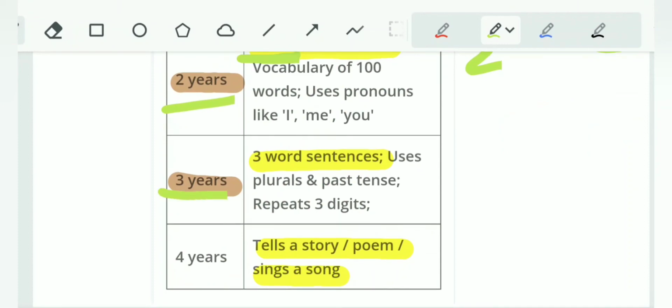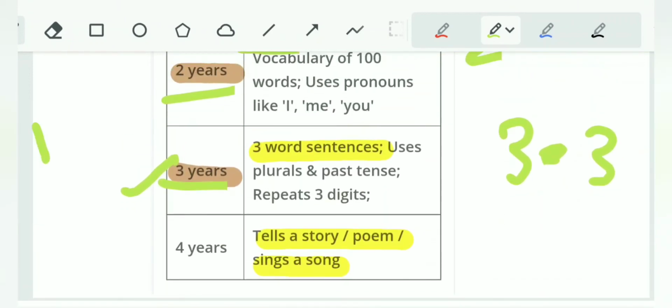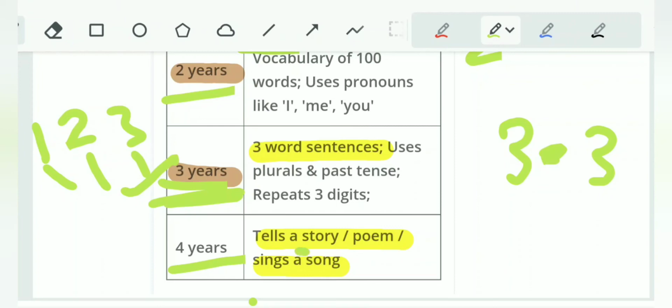At 3 years, the child says a 3-word sentence. And also we saw name, age and gender. 3 things at 3 years. At 4 years, the child can tell a story, poem or sings a song.